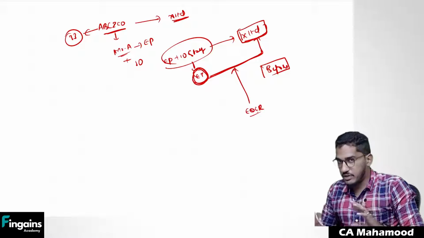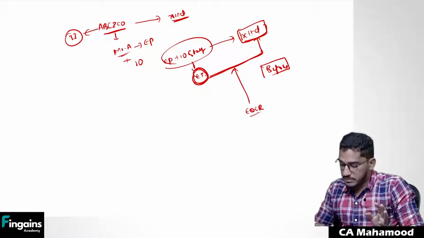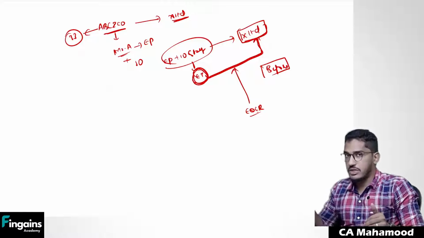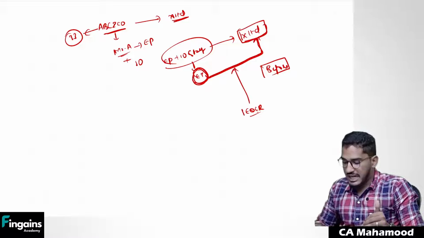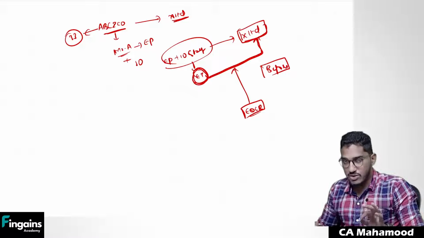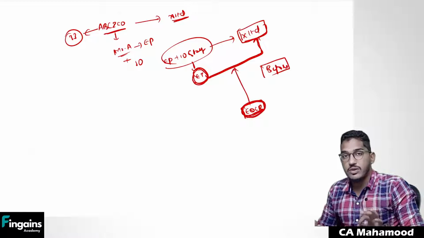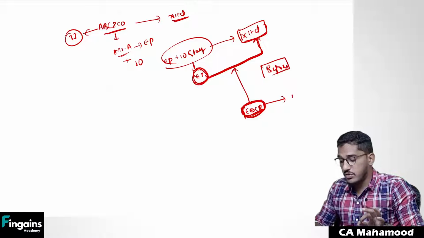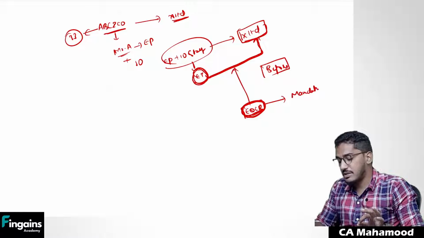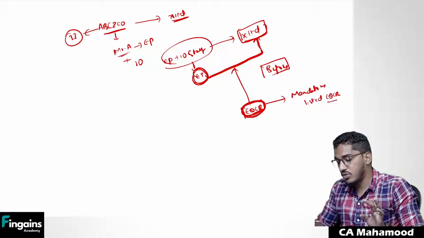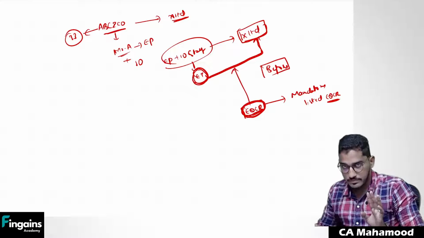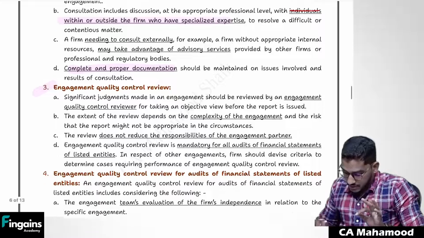So after you are done with all the work, just before you express your opinion, someone either within the firm or outside of the firm should come forward and check whether the judgments made in the audit are appropriate or not. That review should happen. That process we are going to call engagement quality control review. And engagement quality control review is mandatory for listed companies, not for all companies. For listed companies, engagement quality control review is mandatory. Clear, everybody?